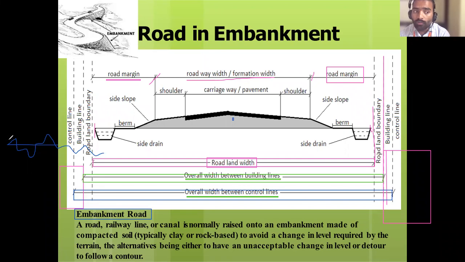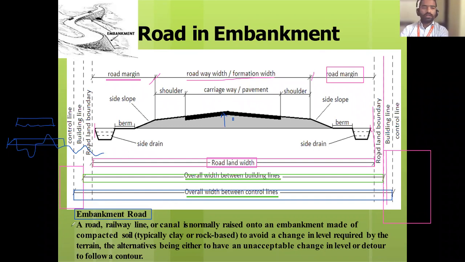We have to provide one proper plane. On that plane, we have to raise the ground level. So like this, there will be ground. In order to avoid all these conditions, we are raising its level and we are providing the pavement. That's why it is called the formation level, or it is called road in embankment.